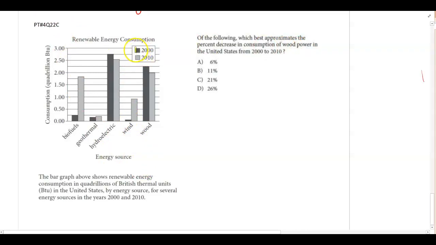So you have to remember the dark bars represent 2000, the light bars represent 2010. So if I'm looking at wood, this is the column I'm looking at. So in 2000, you had 2.25. In 2010, you went down to 2.